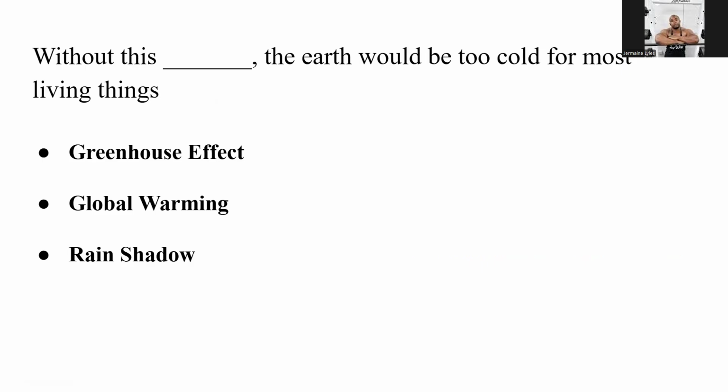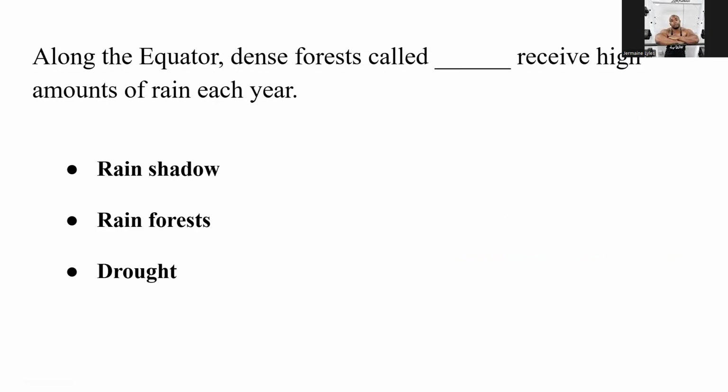Without this, the earth would be too cold for most living things. The greenhouse effect. Along the equator, dense forests called blank receive high amounts of rain each year. That's rainforest.